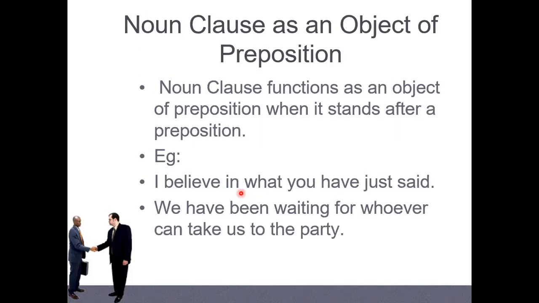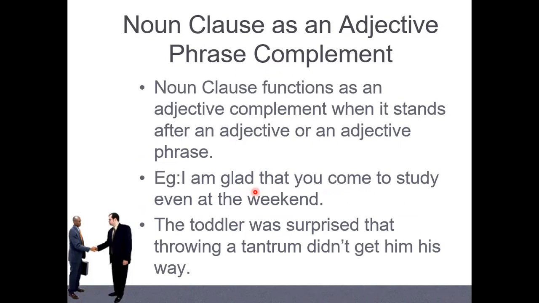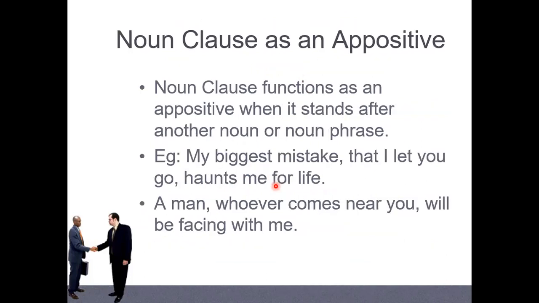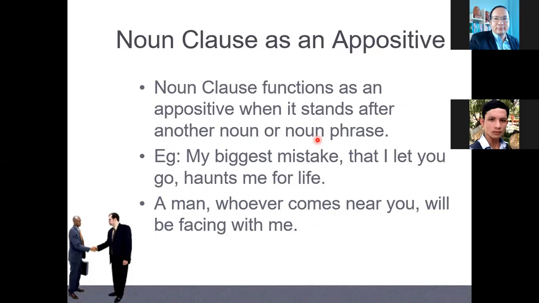Okay. And another one, we also have a noun clause that functions as object of preposition. I mean, the noun clause stands after a preposition, we call it object of preposition. Okay. And another one is what we call adjective complement. The clause that stands after an adjective like that. Here, let it be an adjective, right? So when it stands after an adjective, we call it adjective complement. And the last one is what we call appositive, when it stands after another noun or noun phrase.